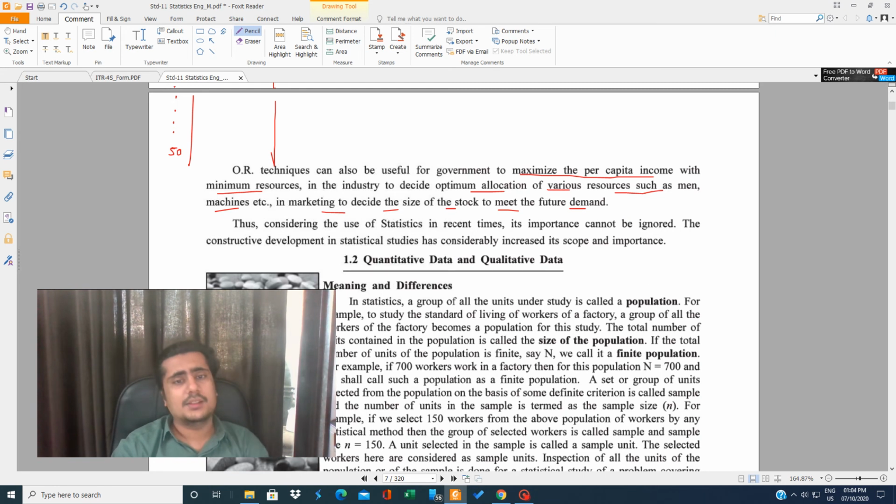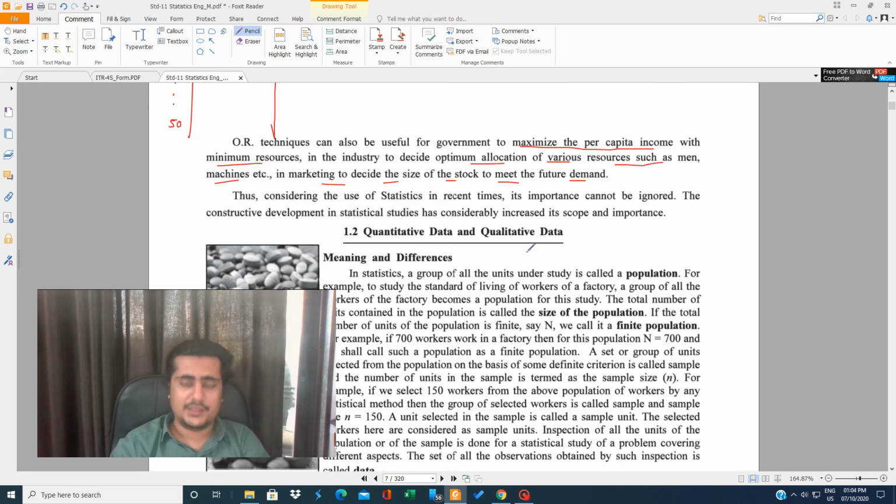Thus, considering the use of statistics in recent times, its importance cannot be overstated. Now, statistics is used in each and everything, in each and every field. You can take the science field, you can take the commerce field, or any field, statistics is used. Now IPL is trending, when an IPL is going on.